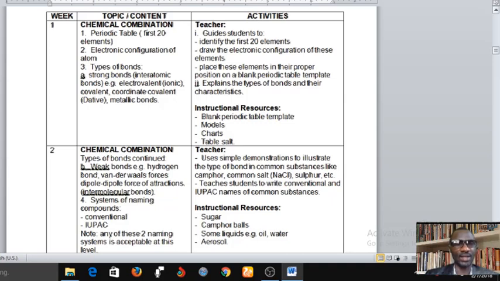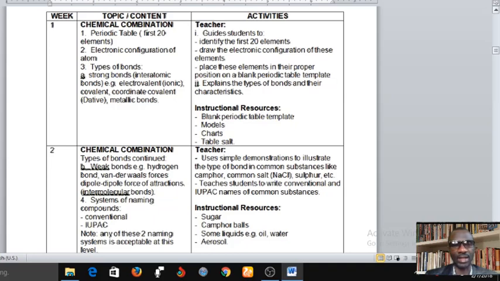And that is after you have studied types of bond of these elements, or when they combine with each other, the types of bond that they form. You're going to study types of bonds. For example, interatomic bond, example electrovalent or ionic bond, coordinate bond or dative bond, and also metallic bond. So this is what you will do in week 1 in your second term SS1.